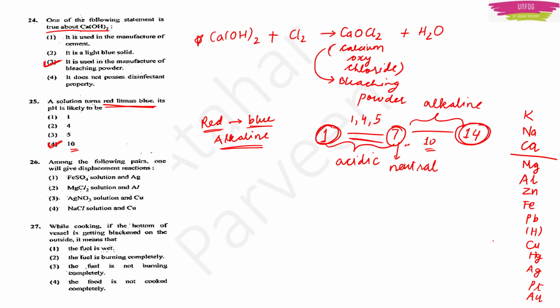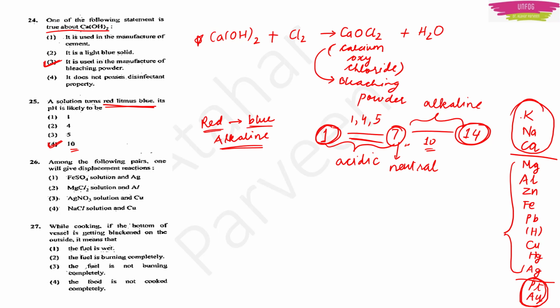So this potassium, sodium and calcium, these metals are highly reactive. These metals are a little less reactive. And these metals, platinum and gold, are known as noble metals. Noble metals means they have almost nil reactivity; they don't show reactions easily.